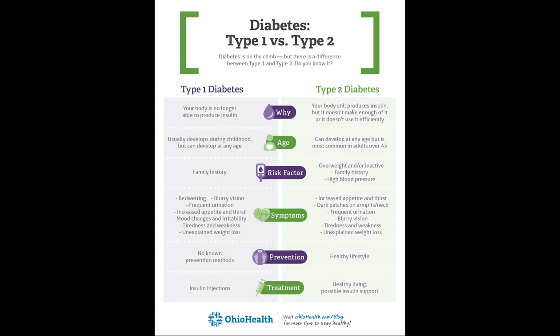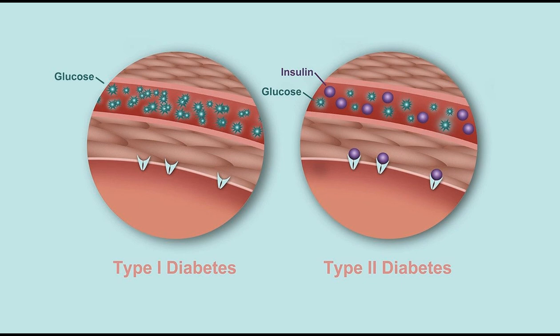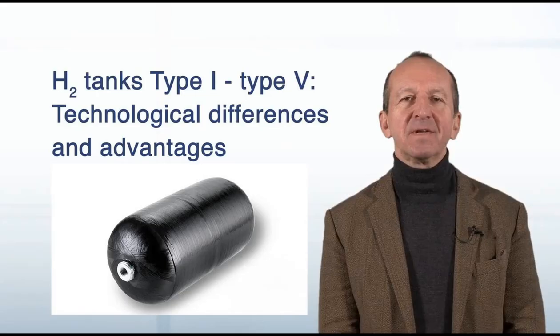Diabetes is a widespread chronic health condition where the body's ability to process blood glucose, commonly known as blood sugar, is impaired. Type 1 diabetes, often diagnosed in children and young adults, is an autoimmune condition where the body's immune system mistakenly attacks and destroys insulin producing cells in the pancreas. With type 2 diabetes, more common in adults, either the body doesn't produce enough insulin or it resists insulin's effects, often related to lifestyle factors and genetics.